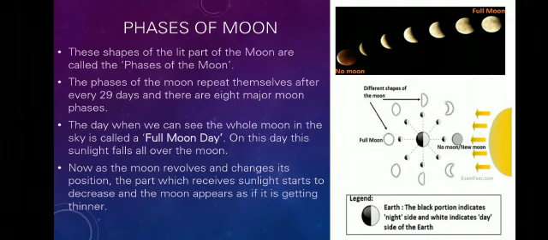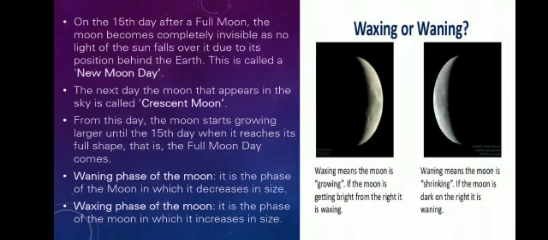On this day, the sunlight falls all over the moon. Now the moon revolves and changes its position. The part which receives the sunlight starts to decrease and the moon appears to be getting thinner. On the 15th day after a full moon, the moon becomes completely invisible as no light falls on it due to its position behind the Earth.